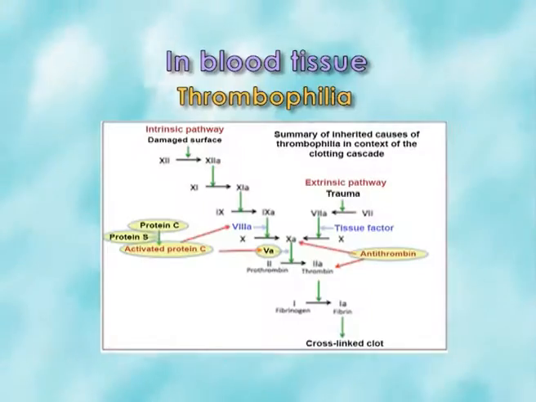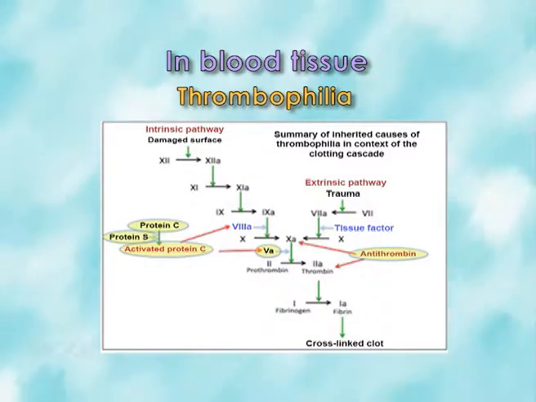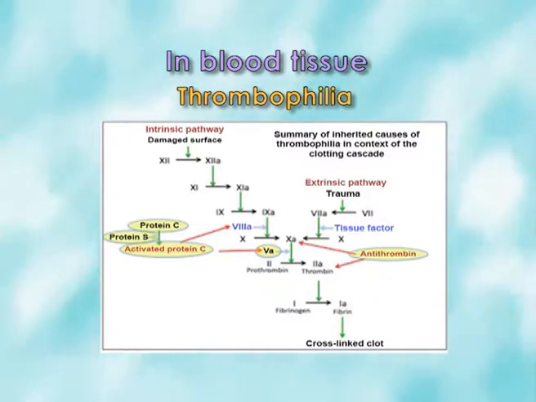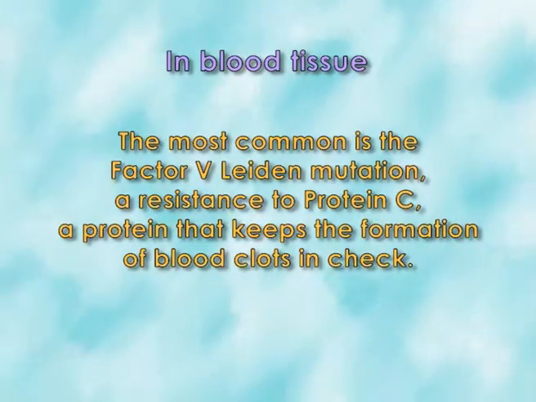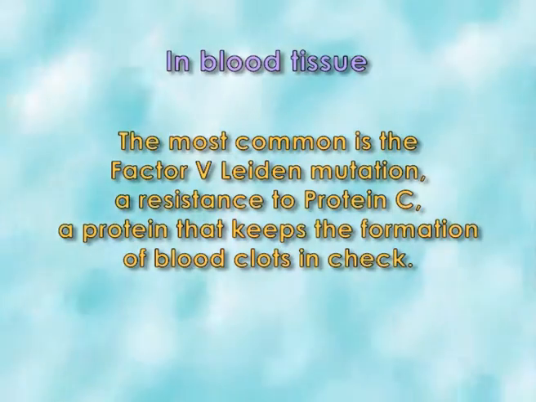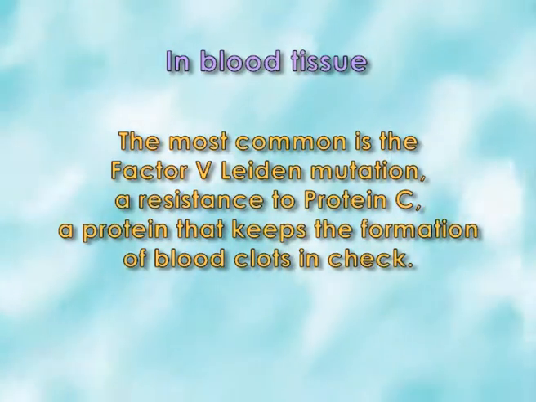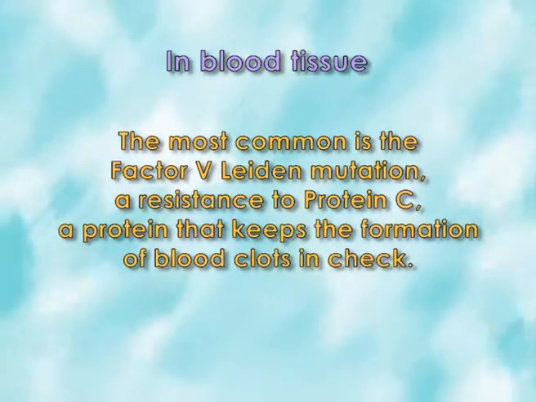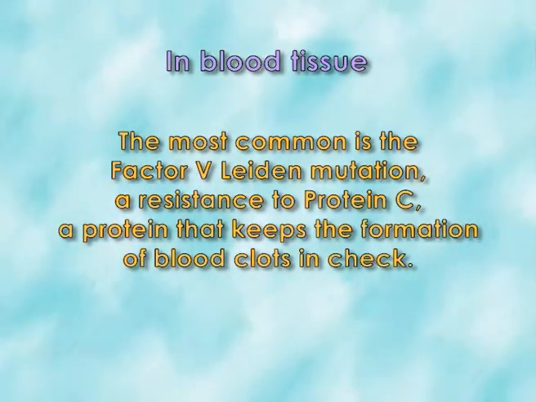Next, in blood, thrombophilia. In thrombophilia, we can find mutation in the factor 2 gene, as well as the Leiden mutation, where factor 5 is mutated and inhibits the function of protein C, which is important for proper blood clotting.